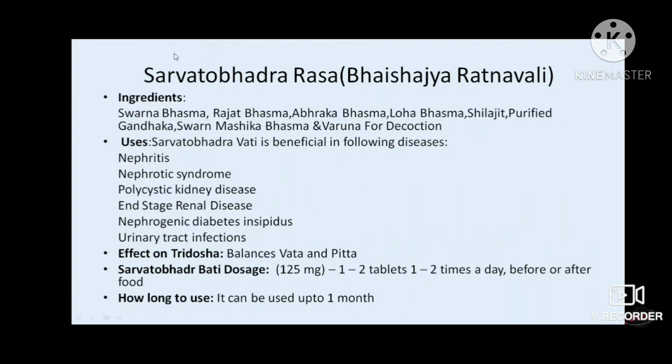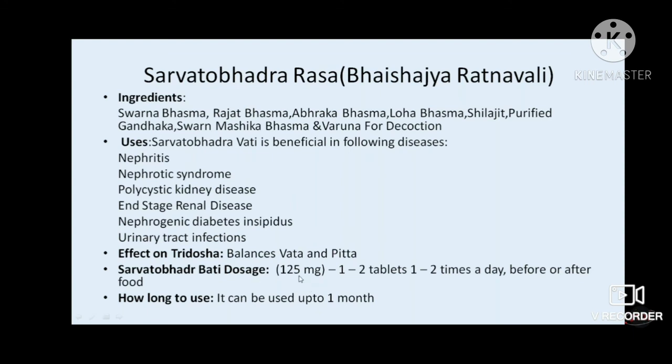Then in Bhaishajya Ratnavali, Sarvatobhadra Ras is mentioned, and this is also one of the rasayans which is used in chronic kidney disease. It contains Swarna Bhasma, Rajat Bhasma, Abhrak, Loha, Shilajit, Gandhak, Swarna Makshik, and its uses are in nephritis, nephrotic syndrome, polycystic kidneys, end-stage renal disease, nephrogenic diabetes, and urinary tract infection.